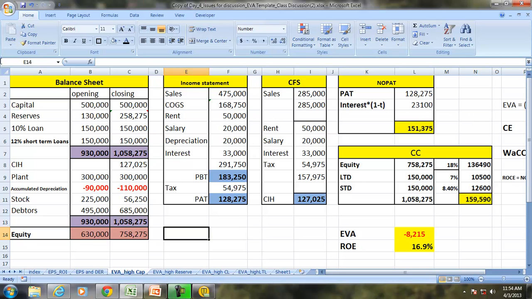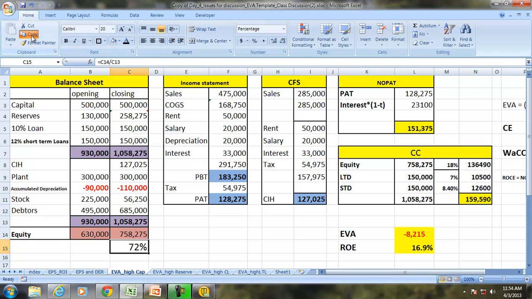So we can see that in this case a significant amount of the assets are financed by equity. So that means 72% of the business is funded by equity. The other sources like long-term and short-term loans account for 28%.